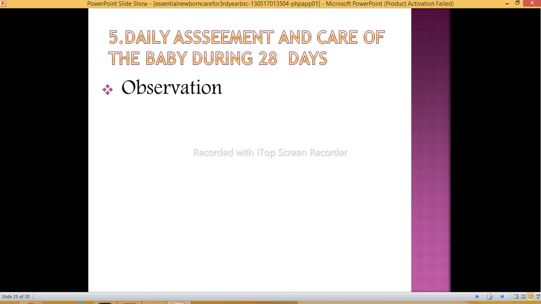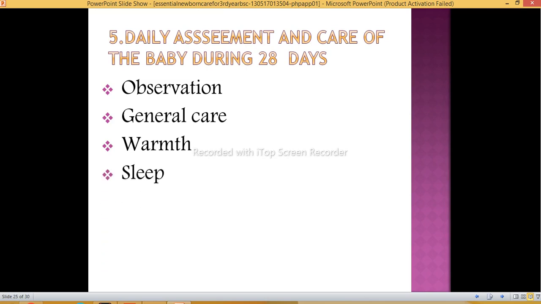So first is observing the baby. Then next is general care. So what general care can we give? After 48 hours we can give the bath to the baby. Eye care and a proper, thorough body examination are a must. Then next is providing warmth. Then appropriate sleep: babies sleep 16 to 18 hours, and up to a maximum of 22 hours, during the first 28 days.